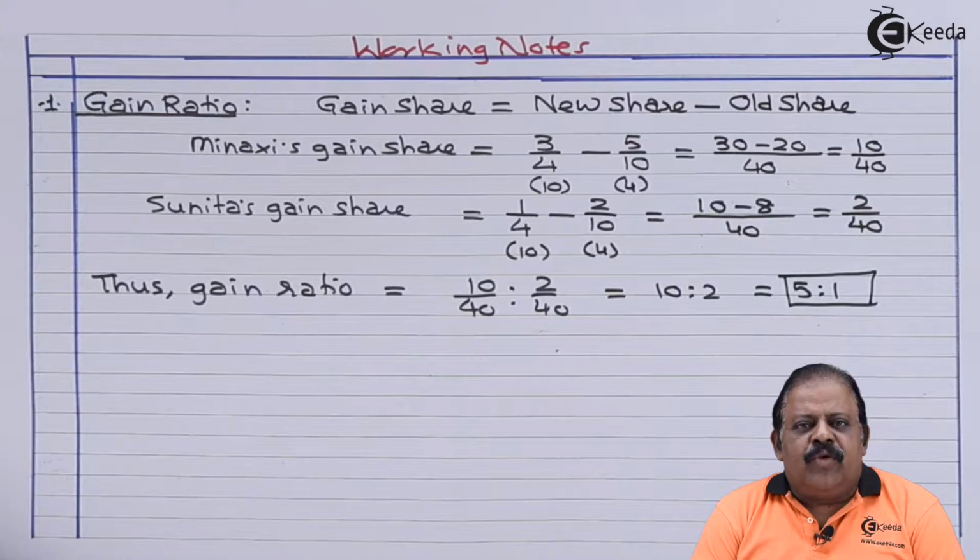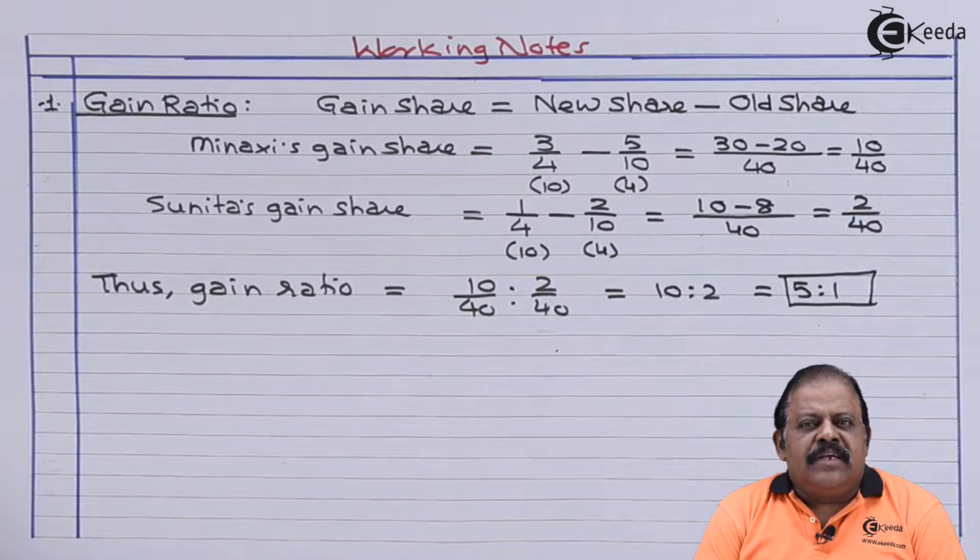Let us first calculate gain ratio. What is gain ratio? Continuing partners, they gain because of retirement of one of the partner, because retiring partner's profit share will be in future enjoyed by the continuing partners.